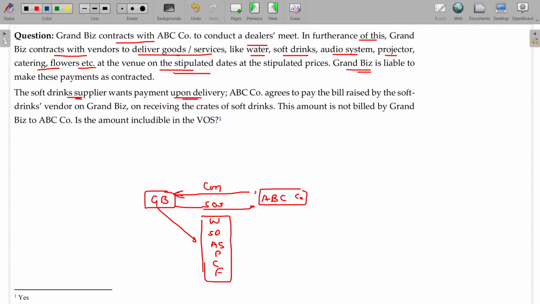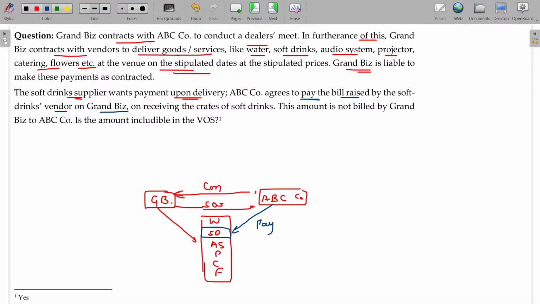Soft drink supplier wants payment upon delivery. This fellow wants the money to be paid immediately on delivery itself. Once the goods are delivered, he wants the payment. ABC company agrees to pay the bill raised by the soft drink vendor on Grand BIS. So this original bill is on whom? Grand BIS only, but anyhow ABC made the payment.